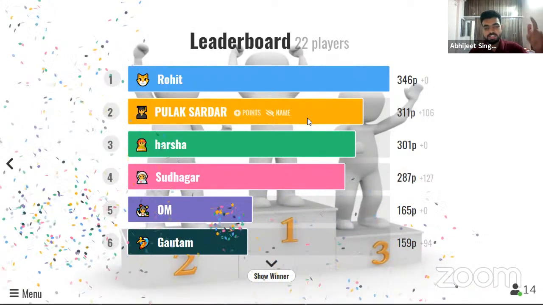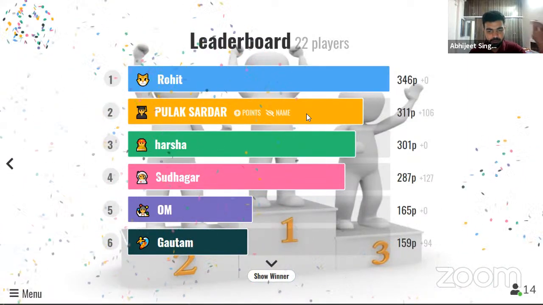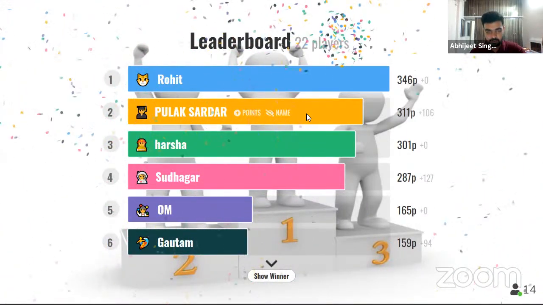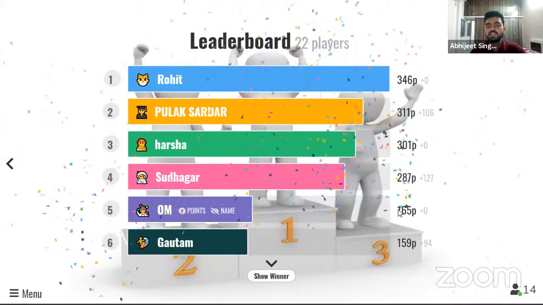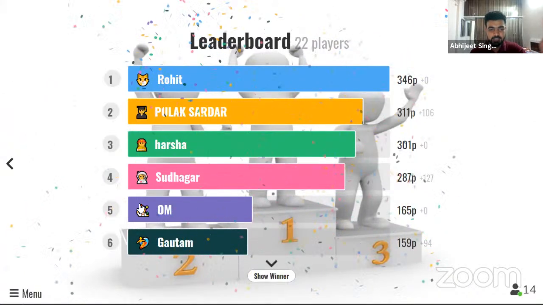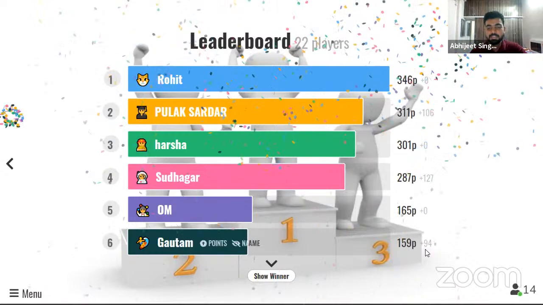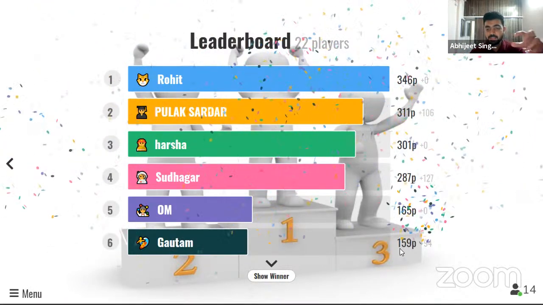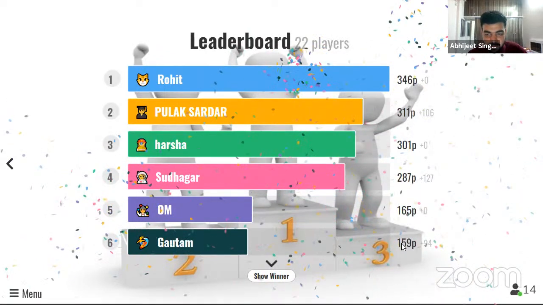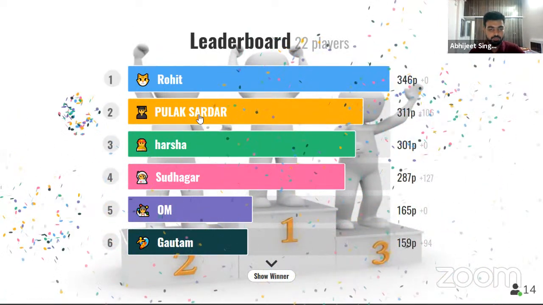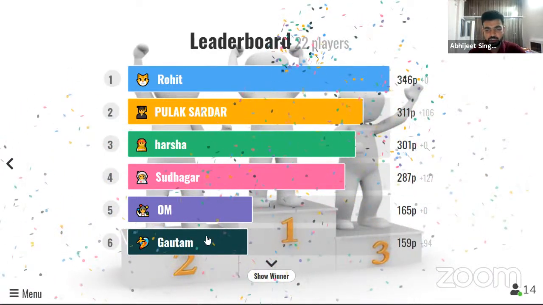And this is how it changes. So only a single question can change the leaderboard. If you have done it correctly, you can change it. So Om, see, he is in the 5th position. He has done only one question correctly, and he is in the 5th position. Gautam scored 95 points in this particular question, but he did not have that many points earlier, so he was not in the top 3. Here he is in the 6th position.